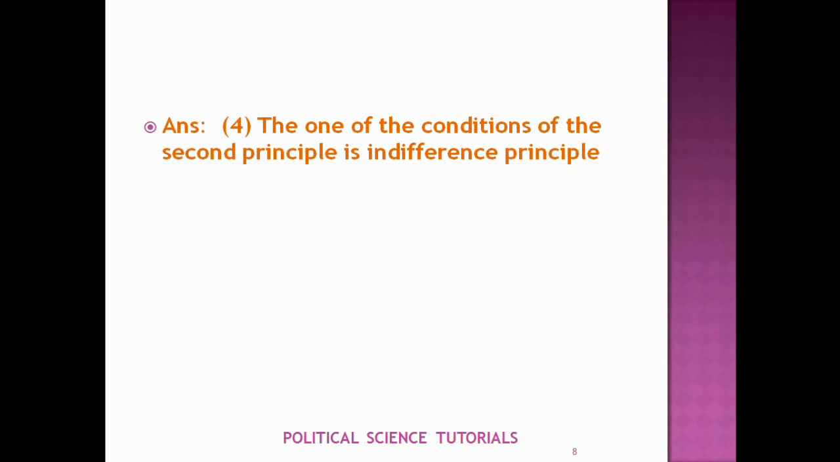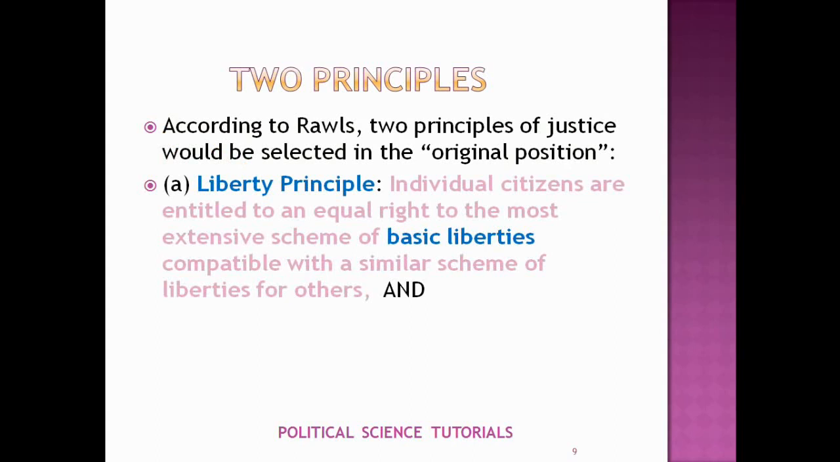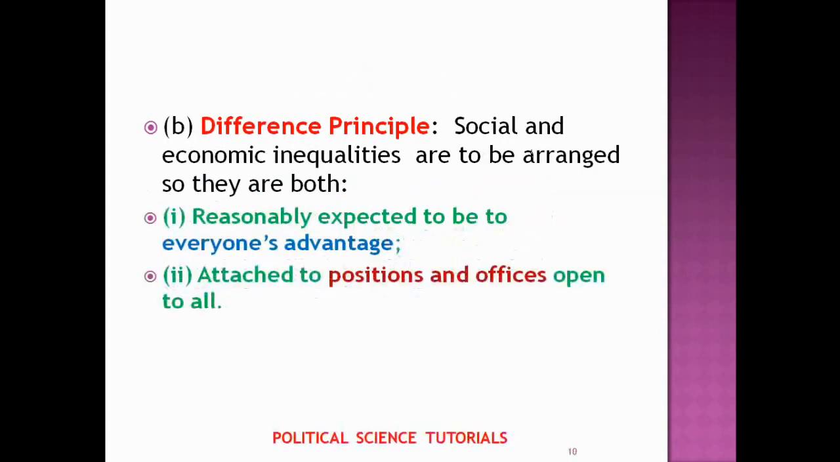This is the wrong one. In Rawls' theory of justice, he suggested two principles of justice, and these are the liberty principle and the difference principle. The principles of justice, the liberty principle and the difference principle, would be selected in the original position. In option D, it is mentioned as indifference principle. So, this statement is wrong.